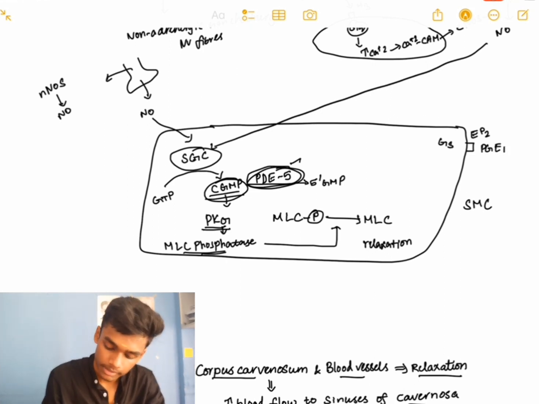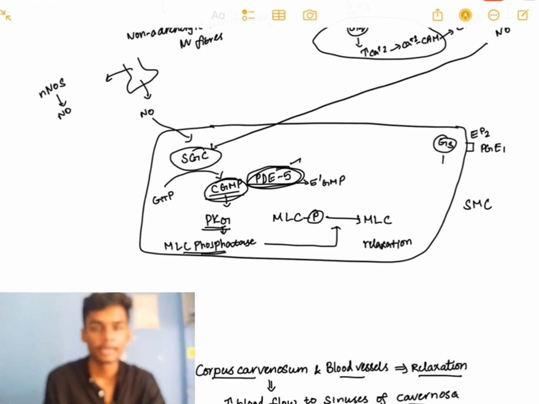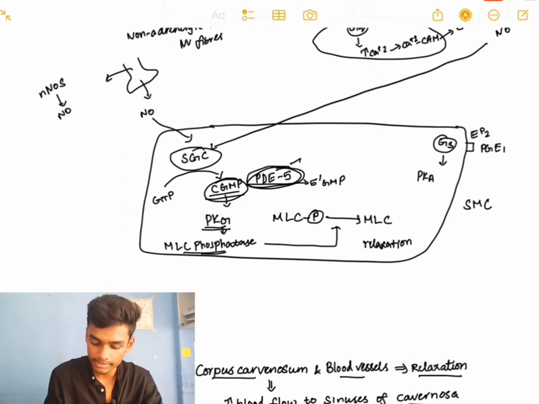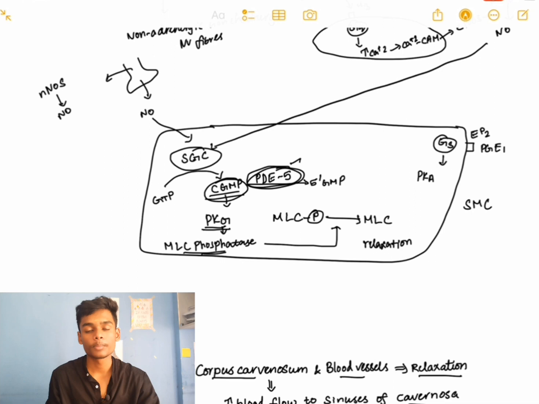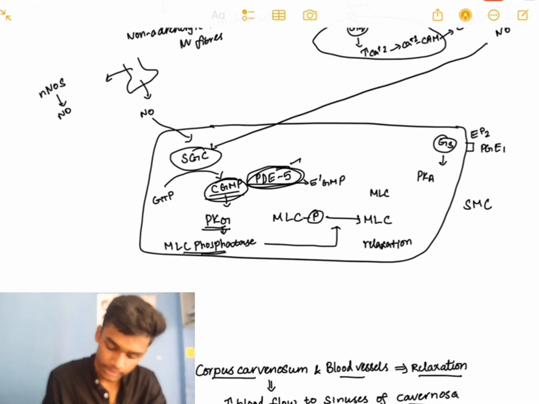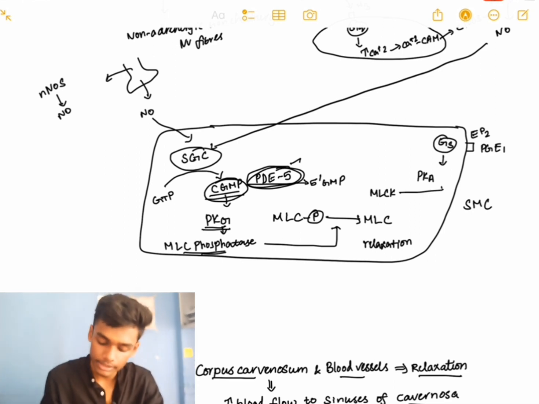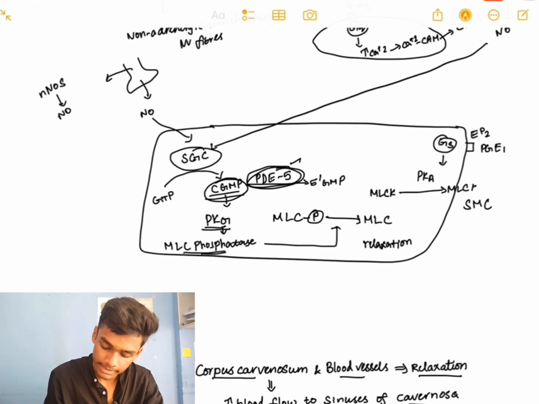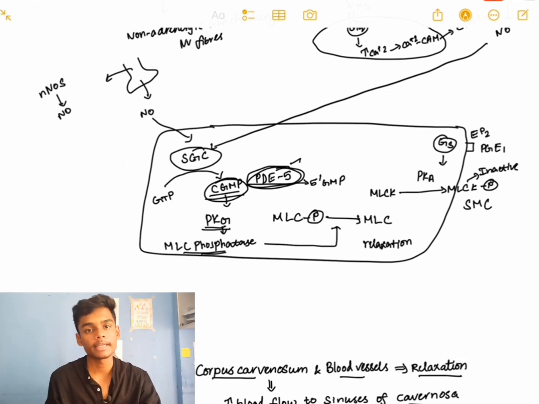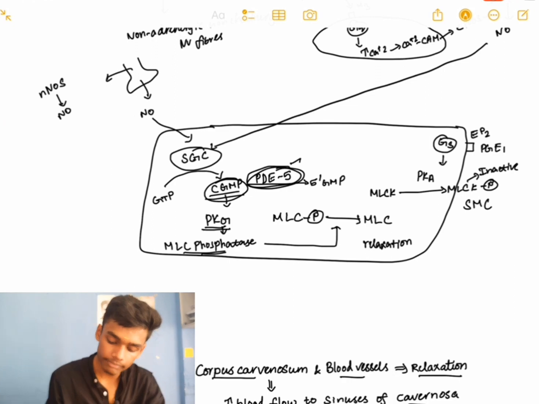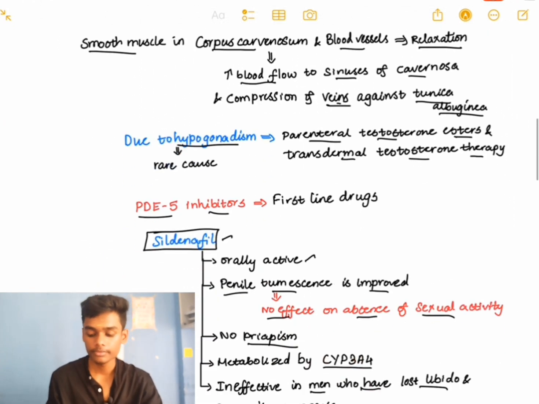These EP2 receptors are Gs coupled receptors, so they will increase protein kinase A. If protein kinase A is increased, it will convert myosin light chain kinase into its phosphorylated form. This phosphorylated form is inactive. See, myosin light chain, when it is phosphorylated, is active, but myosin light chain kinase, when it is phosphorylated, is inactive. So it will lead to relaxation.